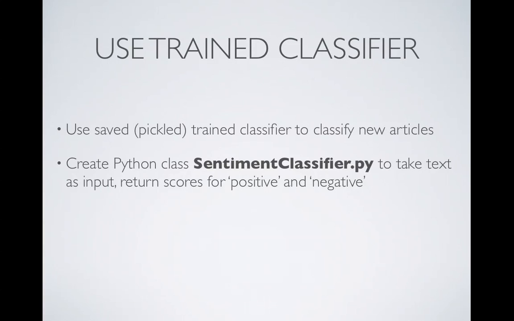Okay, so now we have this trained classifier. We pickled it, we saved it, and we want to use it to classify new articles. So what we can do is create a new Python class, sentimentclassifier.py, and what we'll do here is take the text for the article we want to classify, the new article, as input, and then we want this to output scores for positive and negative using our model.